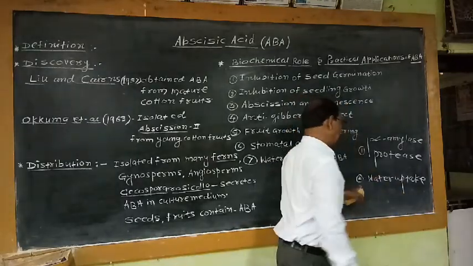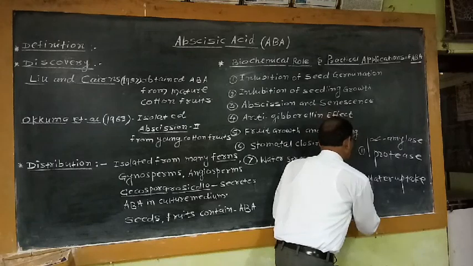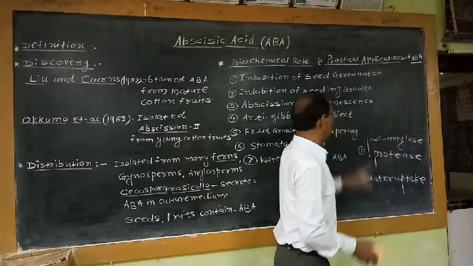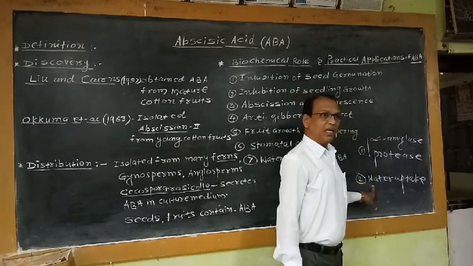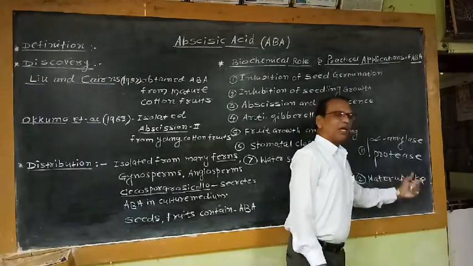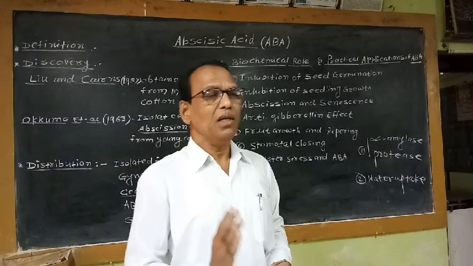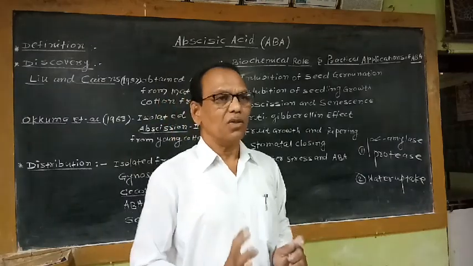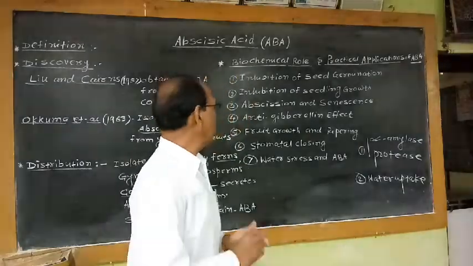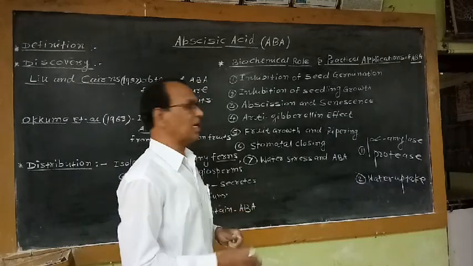The second reason responsible for inhibition of seed germination is that ABA generally inhibits the water uptake process. So these 2 reasons are responsible for preventing the germination process in seeds. So this is the negative effect. It is not having any practical application.